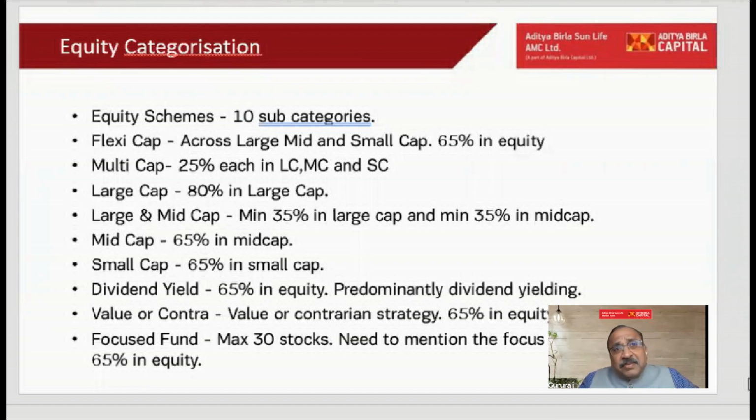Some people might think, boss, why not index funds? Why are you telling me large cap? I'll invest in an index fund. Please do it. I will never say that you don't do it. Of course, expenses would be less, but sometimes these active funds will do better than these index funds. I'm not saying every time, sometimes. So it is better to have an allocation, maybe some portion in index funds and some portion in a large cap fund. At least I'll have a 50-50 if I don't want to take much of a risk. But for me, my portfolio will be good enough if I have these 3, 4 categories: one index fund, one large cap, one flexi cap, one multi cap.